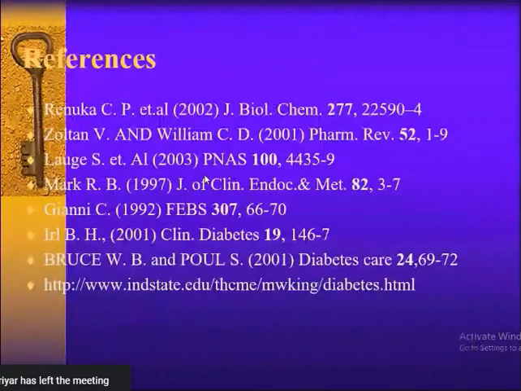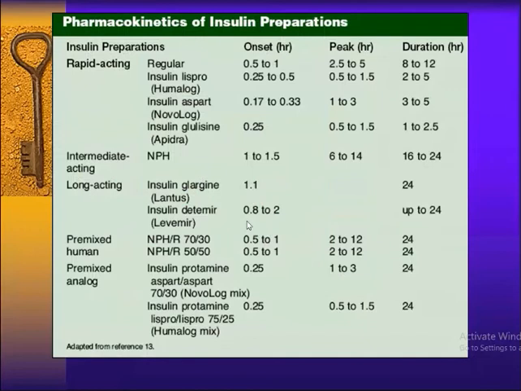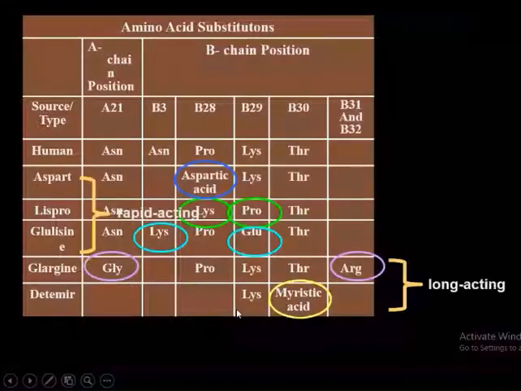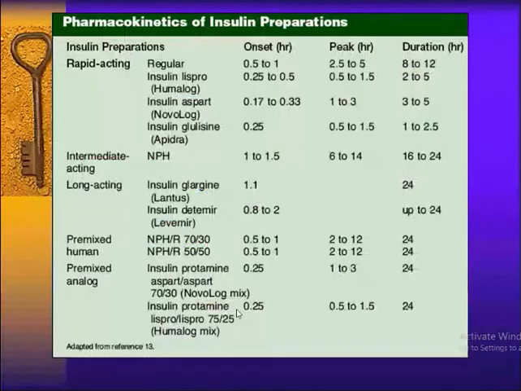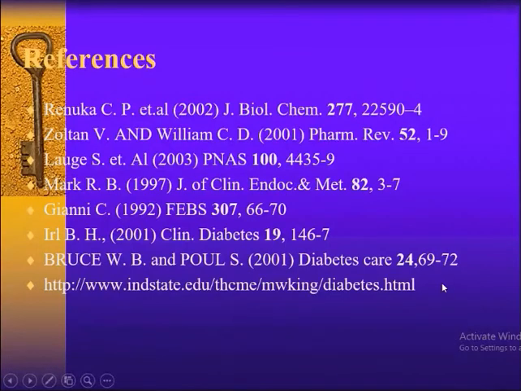Also Clinical Diabetes, Diabetes Care, and some websites.